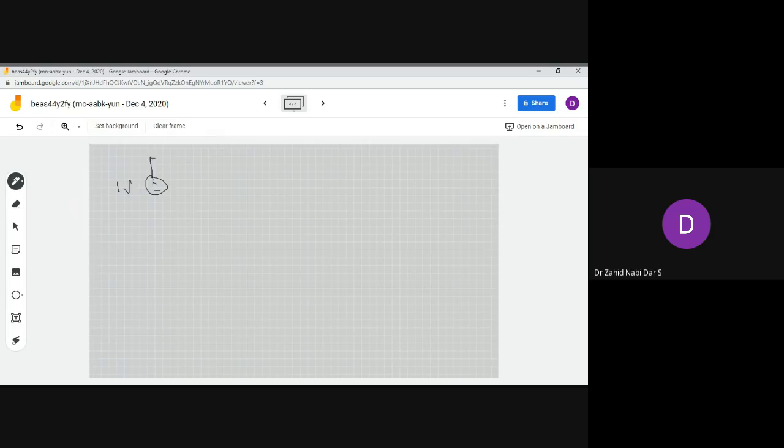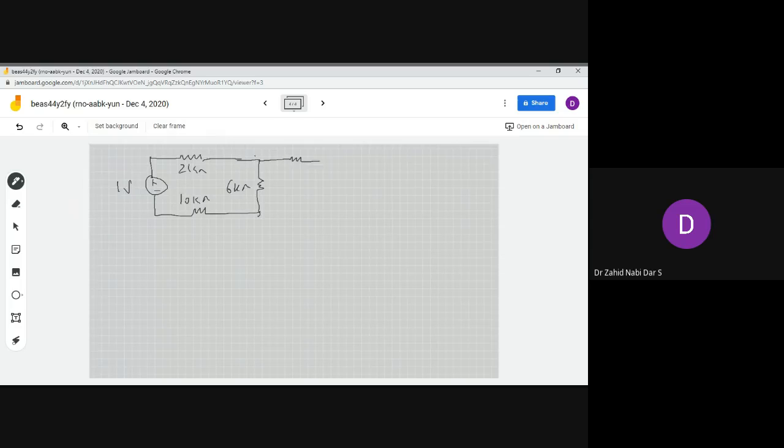So I have a 2 kilo ohm resistor over here. Again, I have a 10 kilo ohm resistor. Then here I have my 6 kilo ohm resistor.